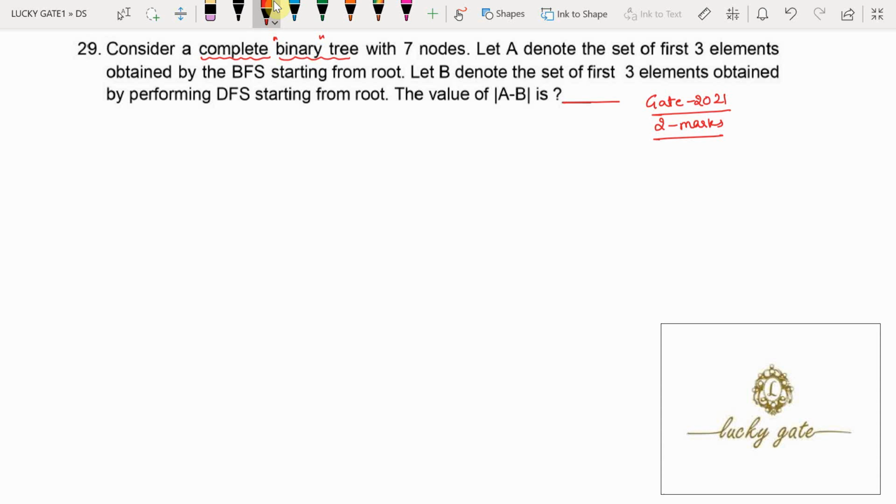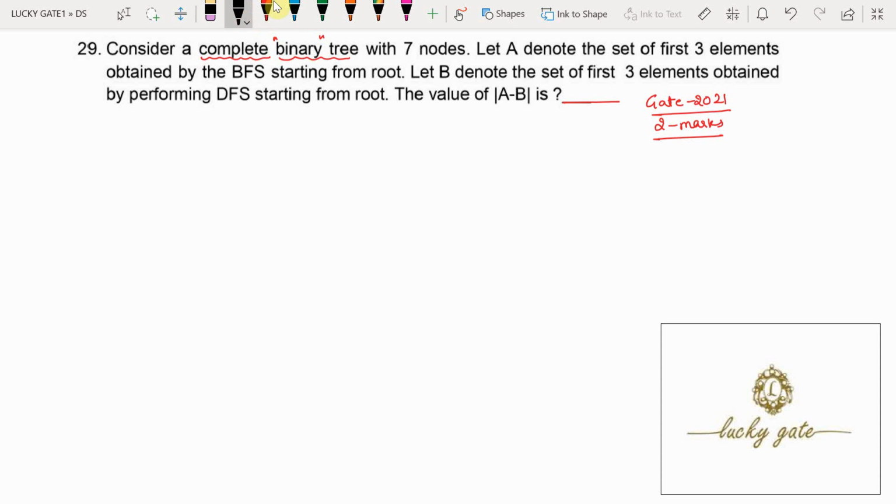Binary tree is one where each node will have at most 2 children, means every node will have 0 children, that is called a leaf node, or 1 child or 2 children. If it is either 1 or 2 children, we can call it an internal node. Now what is a complete binary tree? In a complete binary tree, all the levels are full except possibly the last level. Even that last level is to be filled from left to right.